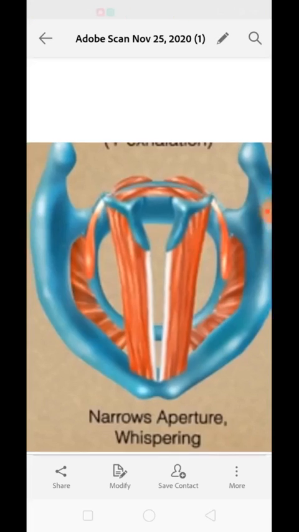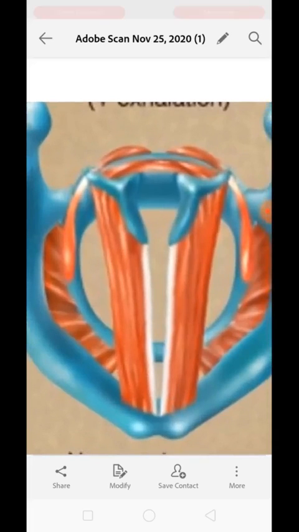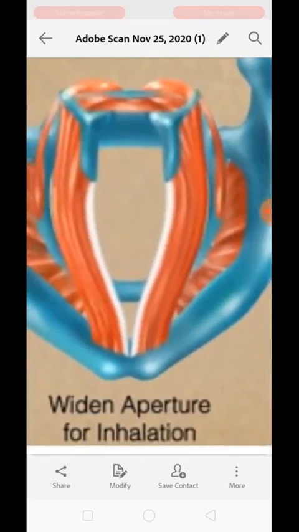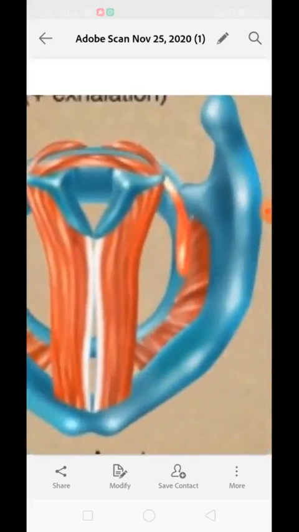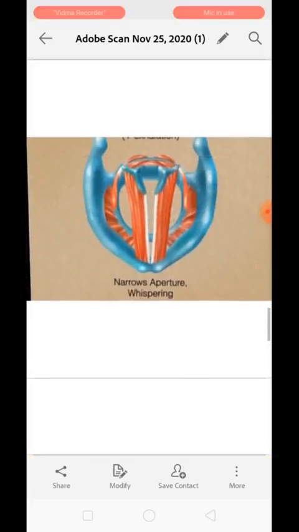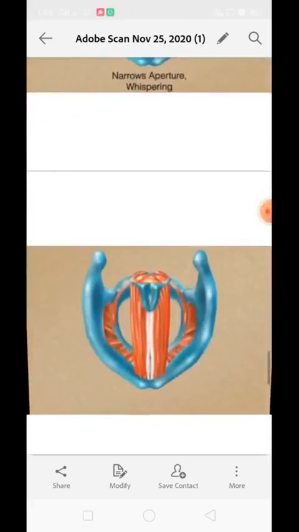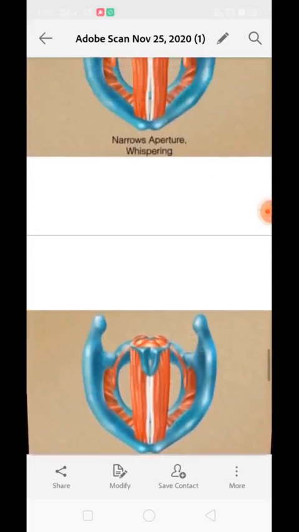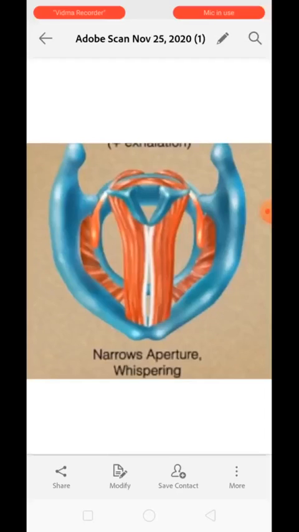Okay, vocal cord constriction causes the vocal cords to shrink. The muscles attached to the vocal cords control the stretching and deflation of the vocal cords as well. So see the different shapes of vocal cords, which are caused by the contraction and relaxation of muscles. Over here, the vocal cords not only move in a sidewise direction, but they also slide in an upward and downward direction. They may shrink, they may relax, they may contract, on the basis of the movement of muscles attached to the vocal cords.